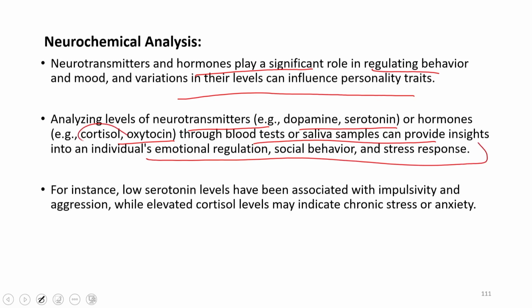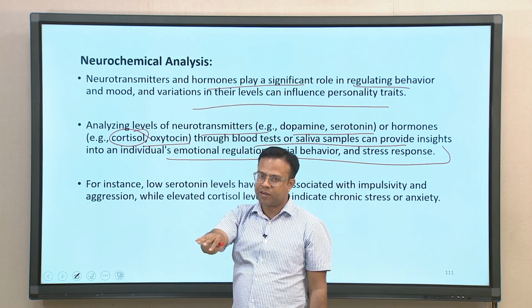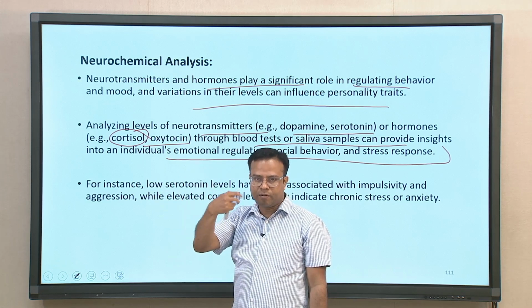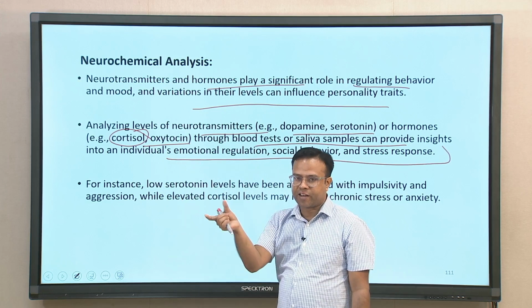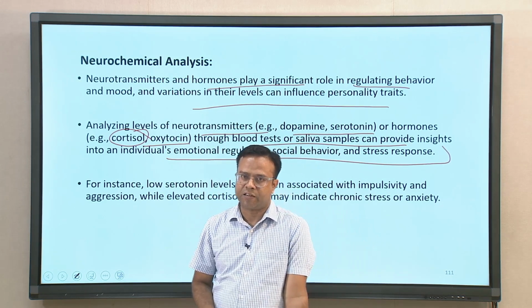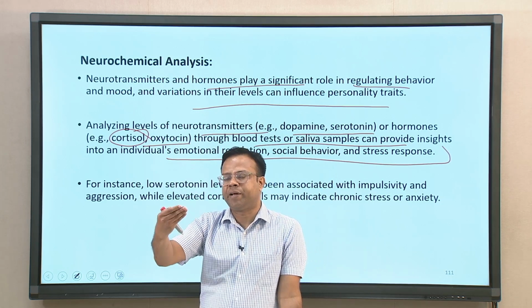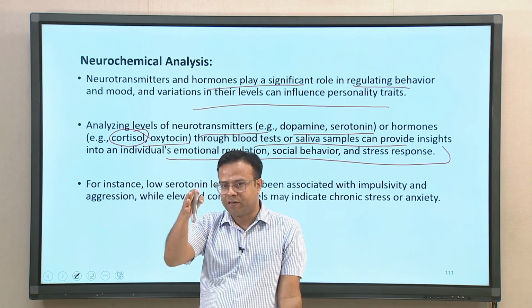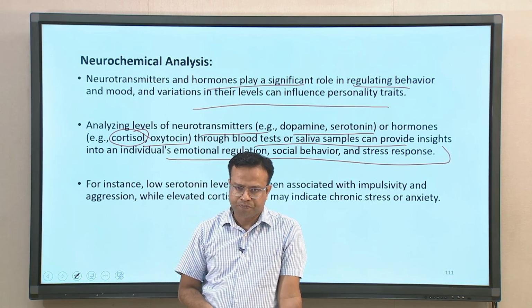For example, cortisol is directly related to stress response. When people are highly stressed, cortisol is released in large amounts in the blood, and it brings about a lot of changes in the body. So, they will reflect certain characteristics. Dopamine and serotonin have also been linked to depression and other anxiety disorders. So, they change moods and patterns of behavior, as do certain other neurotransmitters and hormones.